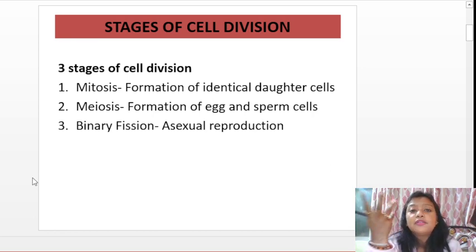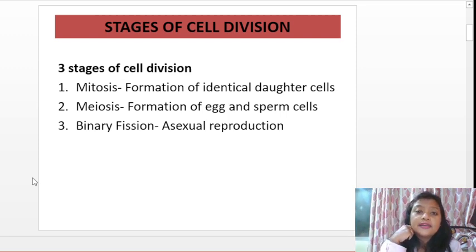So what happens in mitosis? There is a formation of identical daughter cells, just like the parent cell. The meiosis stage is required for the formation of egg and sperm cells. Basically, it's required for sexual reproduction. And last is binary fission. Binary fission is a type of asexual reproduction wherein one body replicates to form two bodies, or you can say two parts.